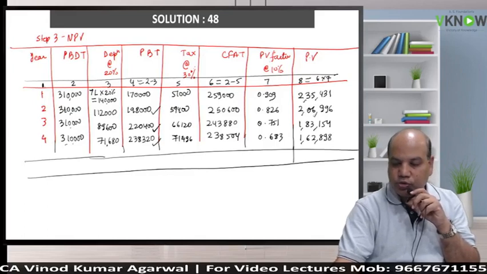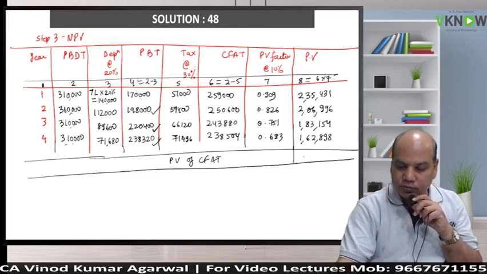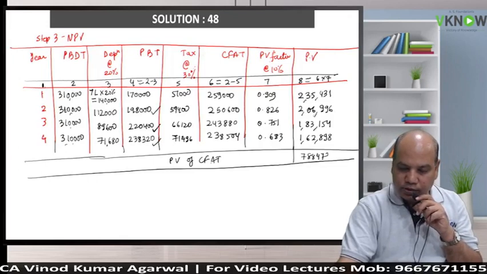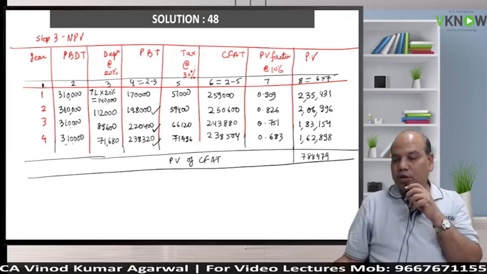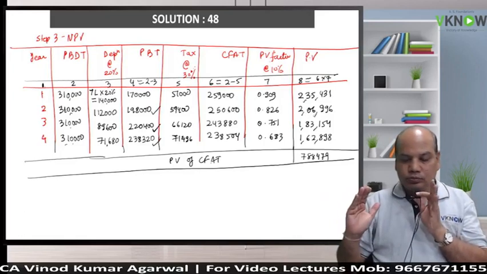Okay. If you are using memory plus, memory recall will give you the PV of CFAT. 788,479. Yes, 788,479 is right.